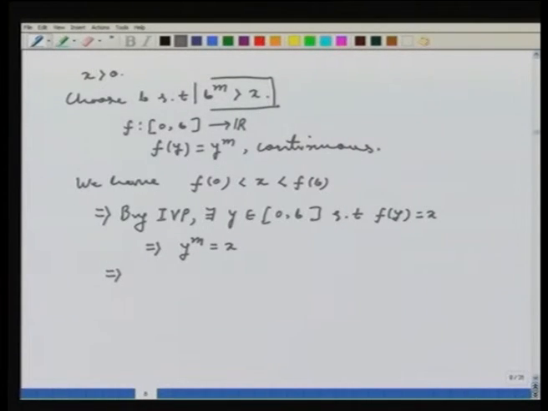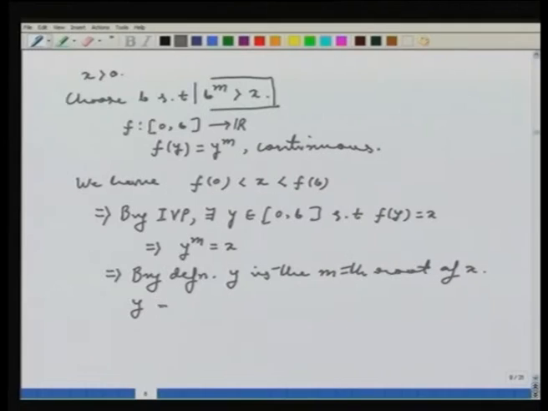by definition y is the mth root of x, and that is what we wanted to show. This y is actually called, this is the definition, y is called x to the power 1 by m.